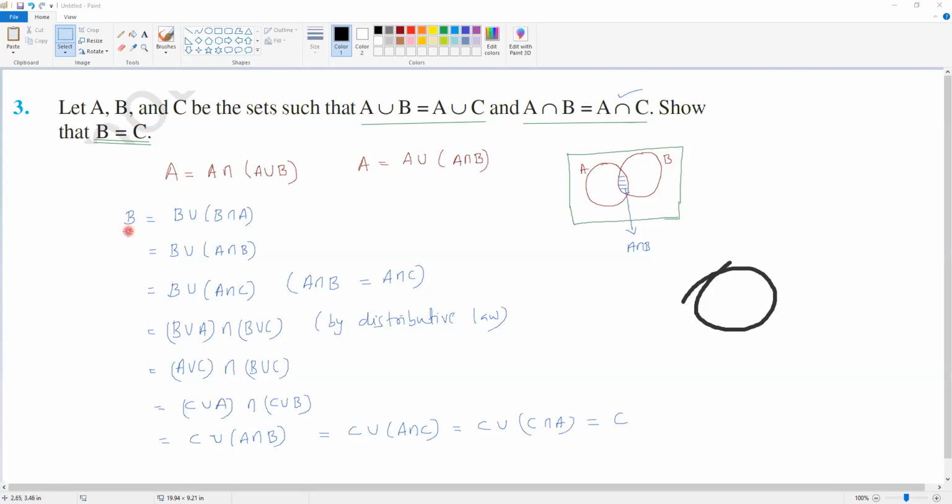So we started from B. B is equal to, and we proved in the last step it is equal to C. That is what the question asks. We have to prove that B and C are same. And if you have any other method, you can use that also, no issue. Okay. Is it clear?